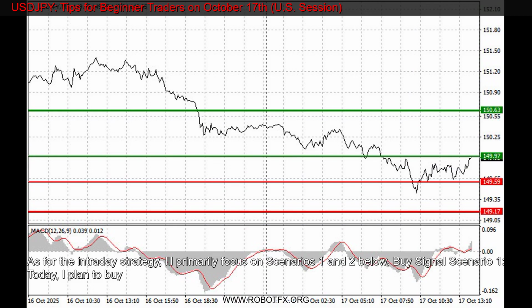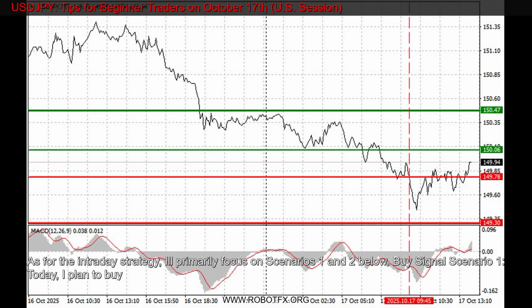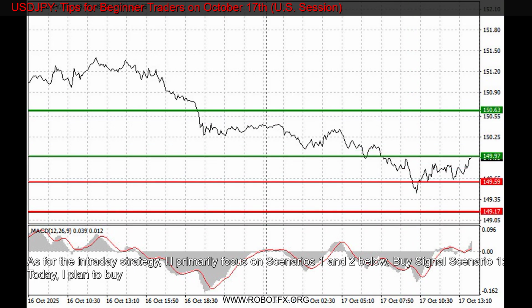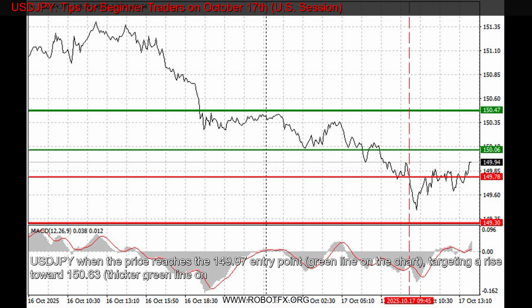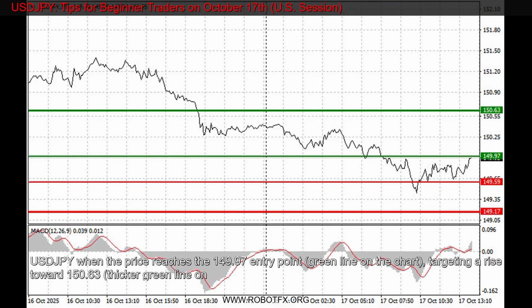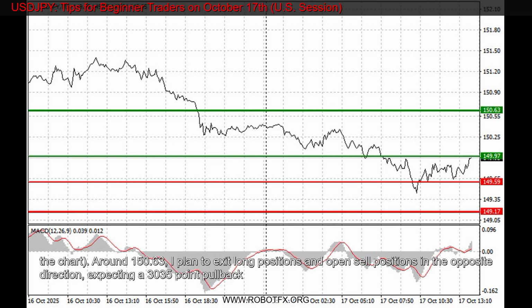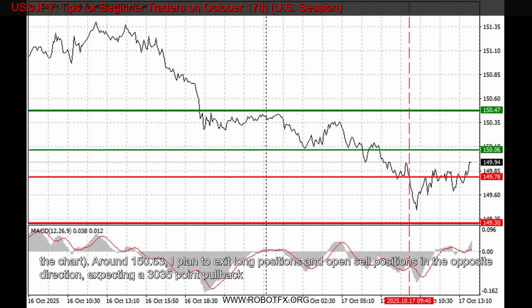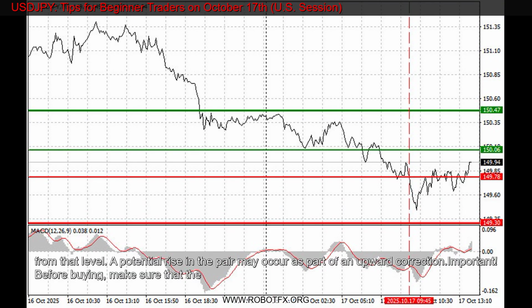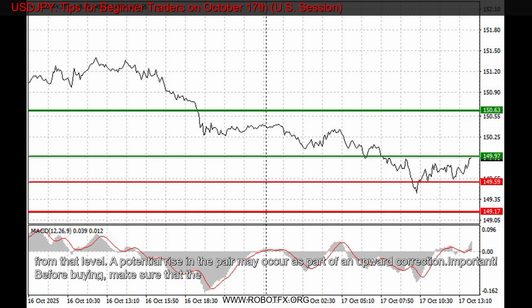Buy signal scenario 1. Today, I plan to buy USDJPY when the price reaches the 149.97 entry point, green line on the chart, targeting a rise toward 150.63, thicker green line on the chart. Around 150.63, I plan to exit long positions and open sell positions in the opposite direction, expecting a 30-35 point pullback from that level. A potential rise in the pair may occur as part of an upward correction.